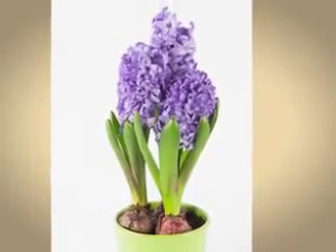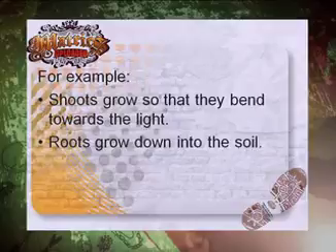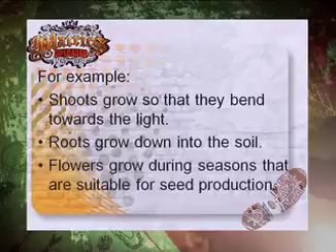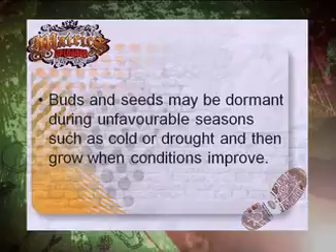For example, shoots grow so that they bend towards the light. Roots grow down into the soil. Flowers grow during the seasons that are suitable for seed production. Buds and seeds may be dormant during unfavorable seasons such as cold or drought and then grow when conditions improve.